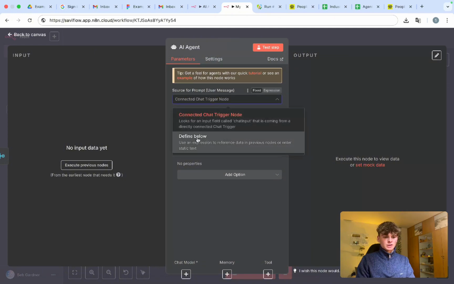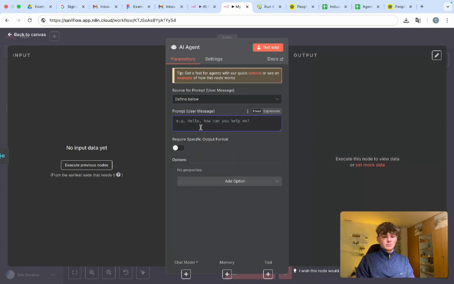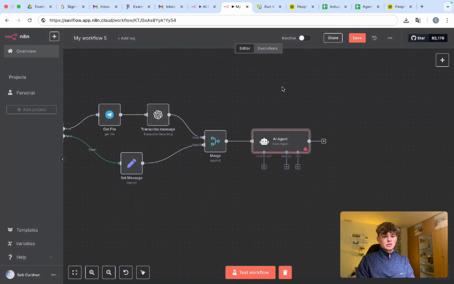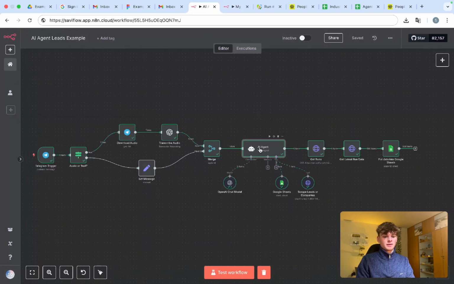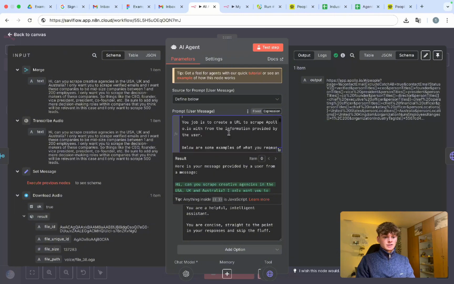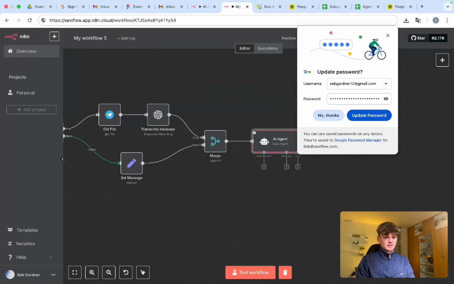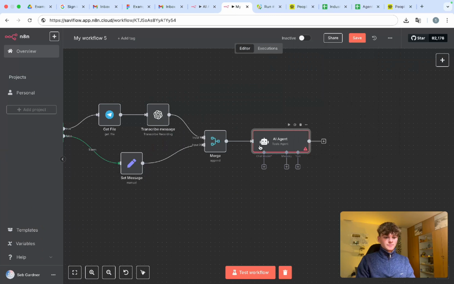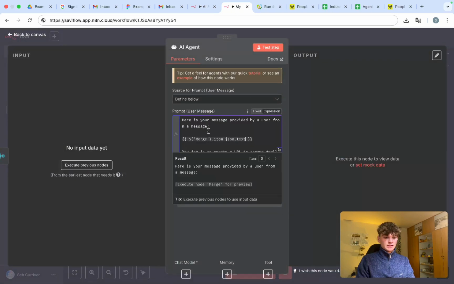Now what we're going to do is go define below. This is the prompt or user message, and I'm actually going to copy the message over from here because it's a pretty large message. You guys will have access to this message as well. As you can see there, it's a pretty long message. So I'm going to paste this directly into here. And basically what's happening in this prompt is it's getting the text message that we've sent through Telegram. We define its role,